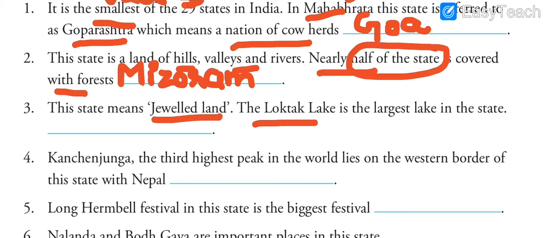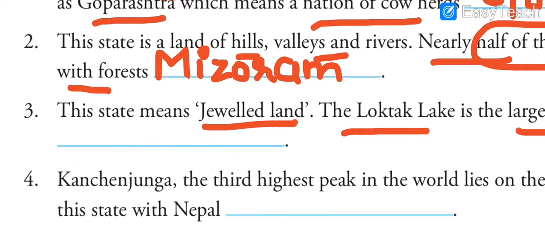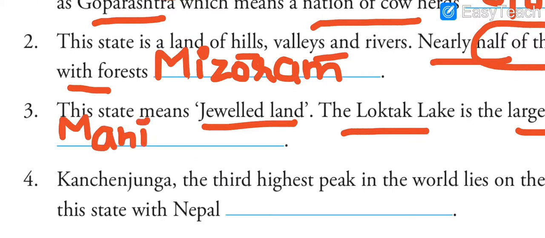Now next says, this state means jeweled land. The Loktak lake is the largest lake in the state. So if you know where Loktak lake is, this question becomes quite easy to answer. The answer will be Manipur. See, while revising or studying GK, you must focus on all the points given in the question.